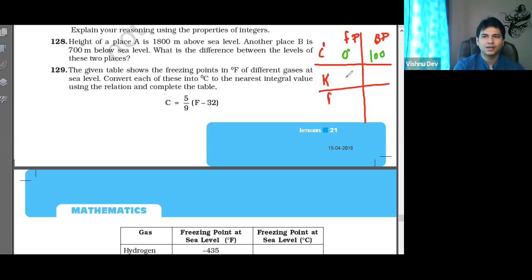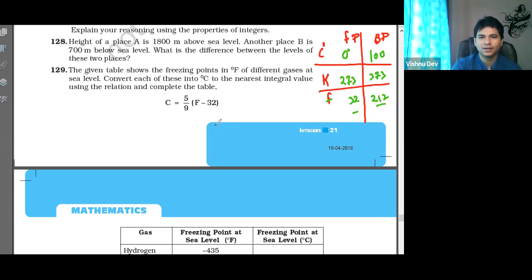Now in the Kelvin scale, it is 273 and 373. And in the Fahrenheit scale, it is 32 and 212. Note this down, everyone. Everyone should note it down in your notebook.